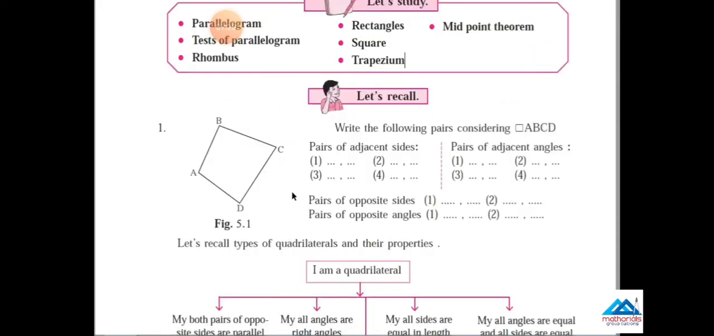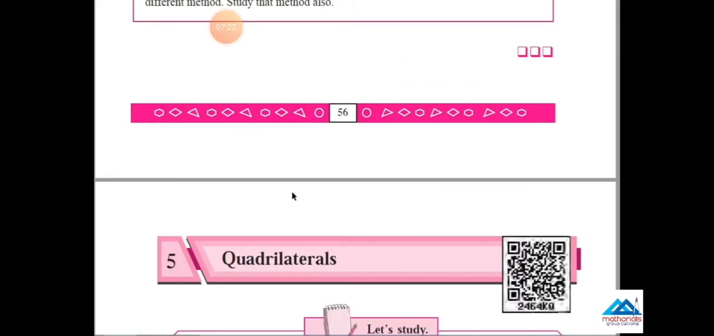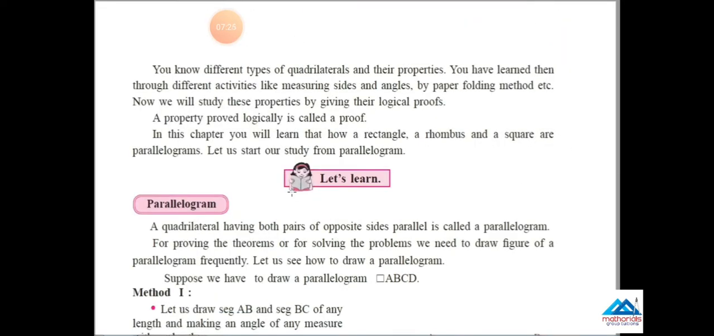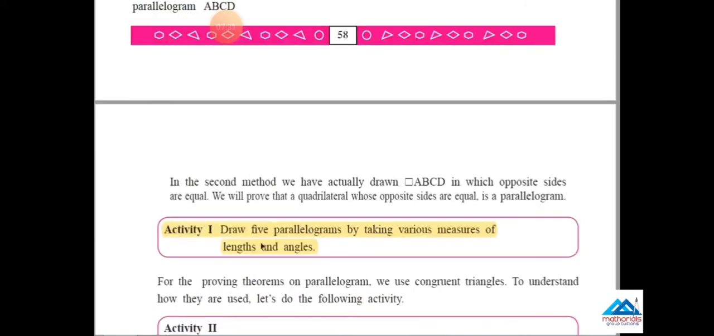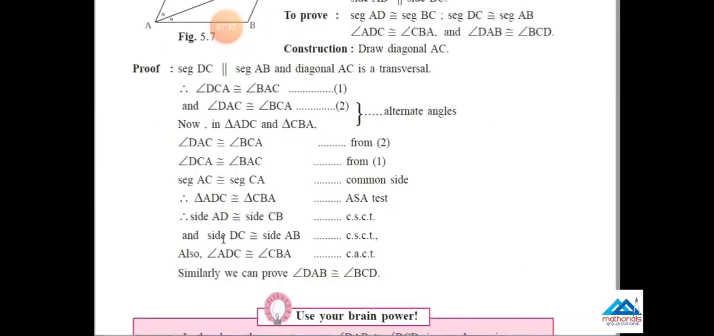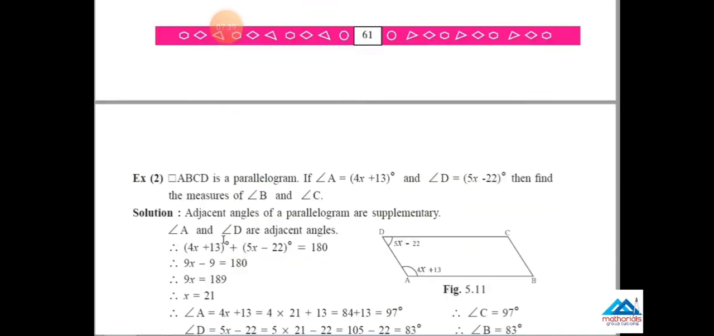Cancel it and come to the fifth chapter, quadrilaterals. This chapter is very important as per your 10th standard also and in 9th standard also. Come to page number 59. One activity is there: draw 5 parallelograms by taking various measures. This is cancelled. Cancel that activity.